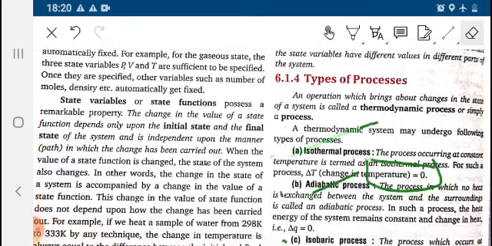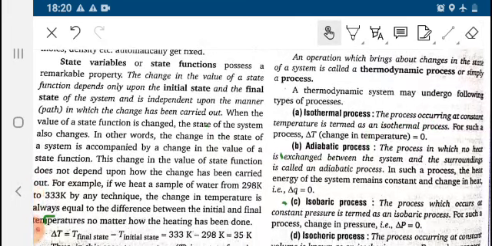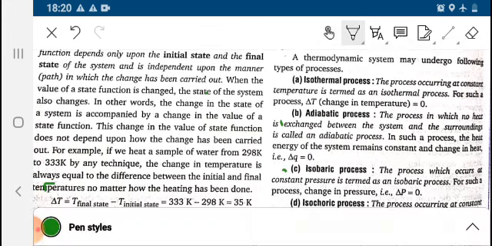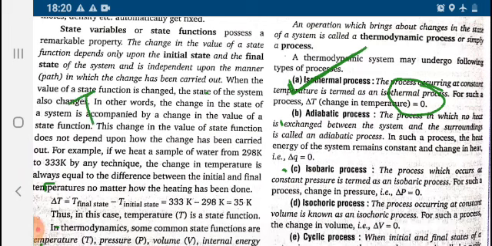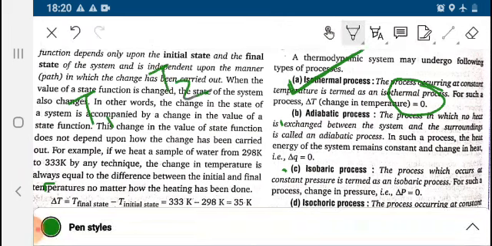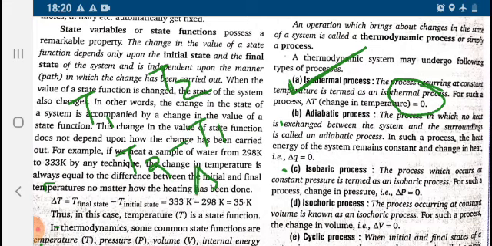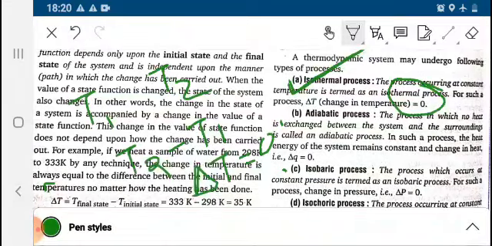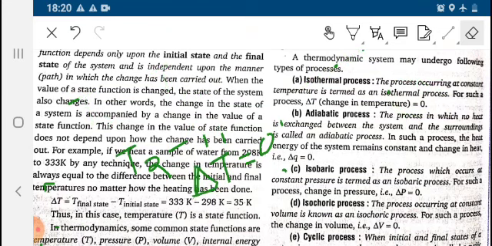Similarly, there are types of processes. This is very important to understand the thermodynamical process. So what is isothermal process? The process in which temperature is kept constant, means delta T will be 0. T1, T2 are the two temperatures in different states. So T2 minus T1, that is delta T, will be 0. This is the meaning of isothermal process.